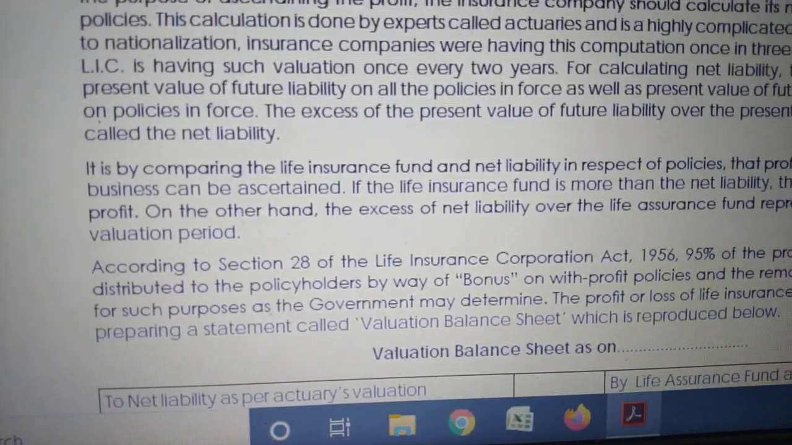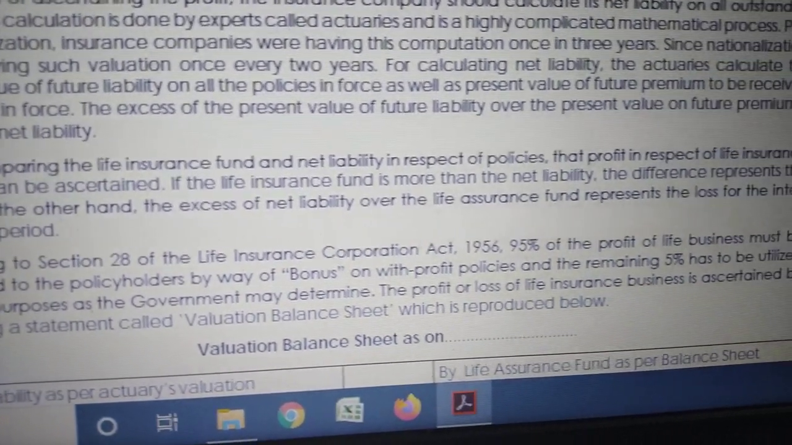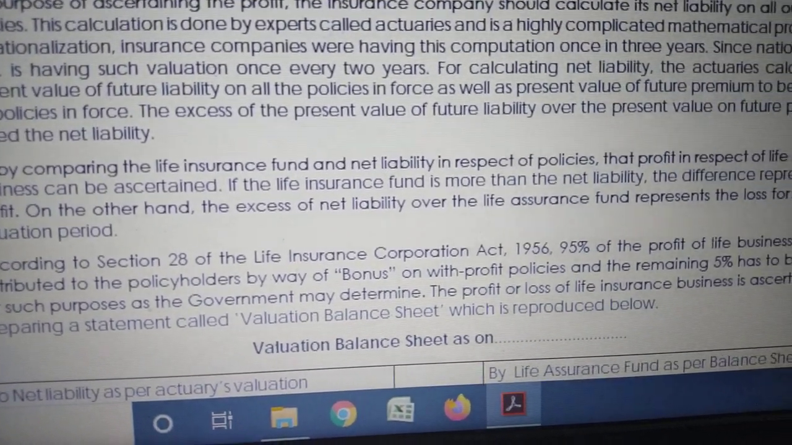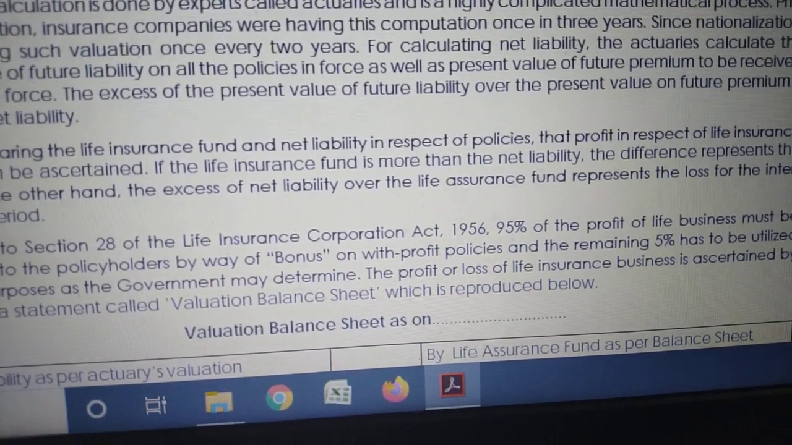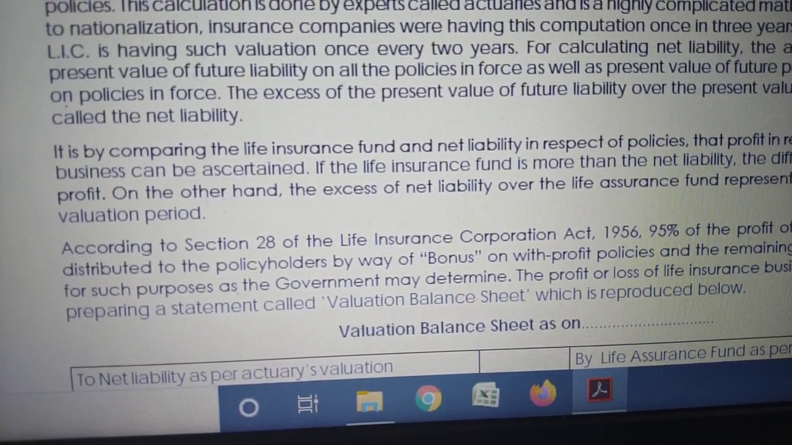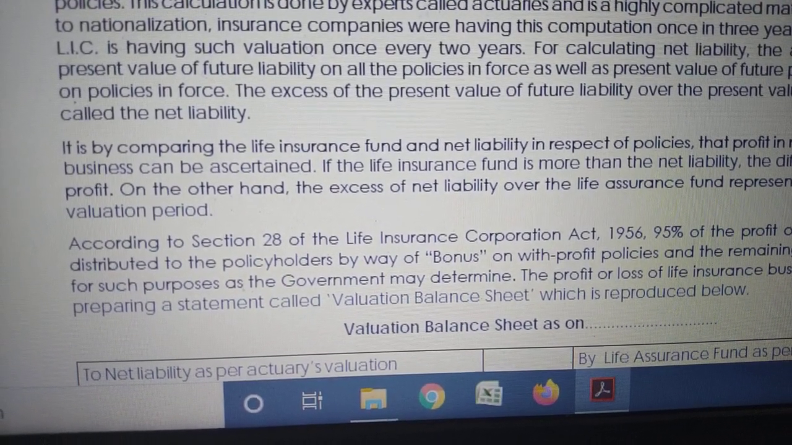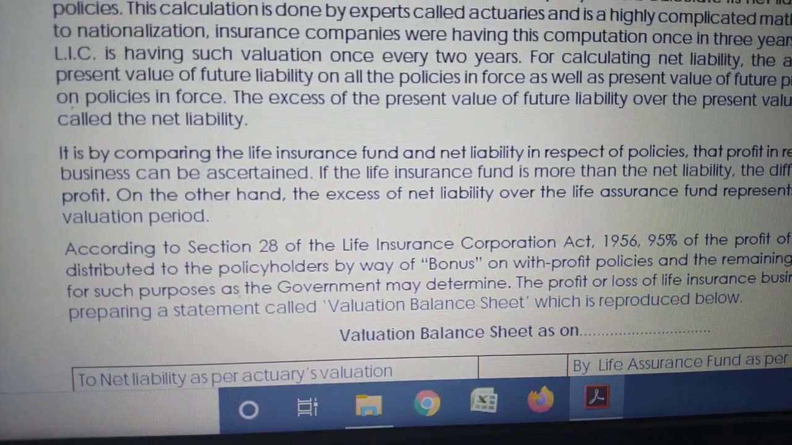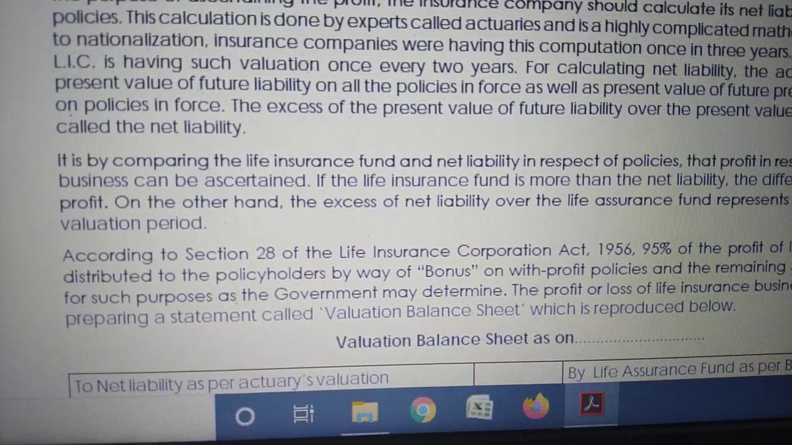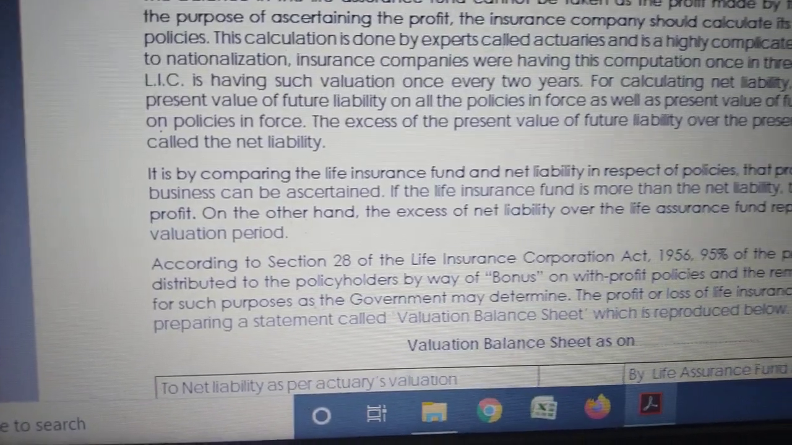What is the next para? It is by comparing the life assurance fund and net liability in respect of policies that profit in respect of life insurance business can be ascertained. If the life insurance fund is more than the net liability, the difference represents the profit. If my life insurance fund is more than my liability, then I have a profit. On the other hand, if I have more liability compared to my fund, then there is a loss. That's what they are trying to say here.